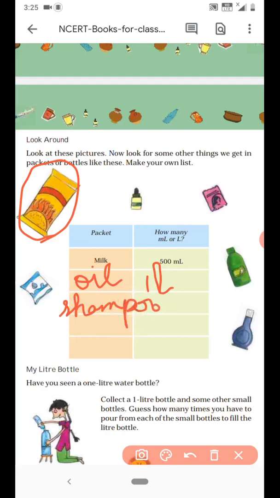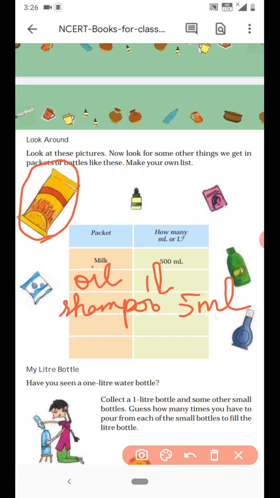Next you can write shampoo. Okay, shampoo also you get in small packets, right? But shampoo is very less. It will be nearly 5 ml or 6 ml. If you see your shampoo sachet, it will be written as 5 ml or 6 ml in your shampoo sachet.